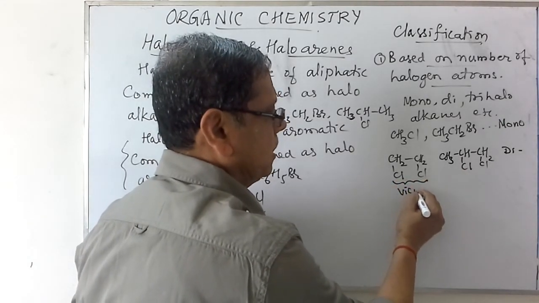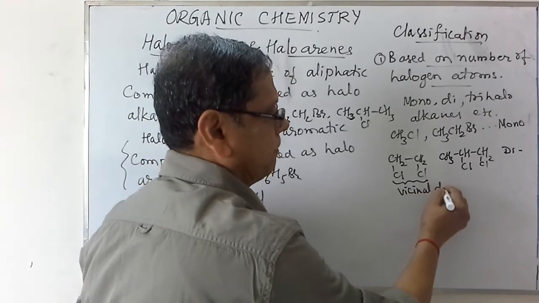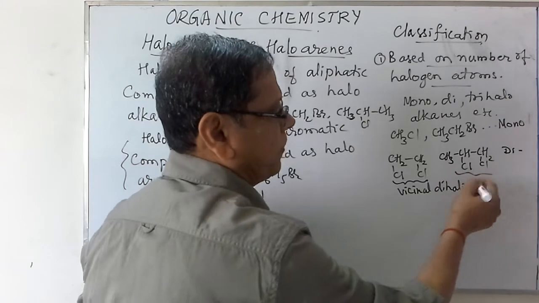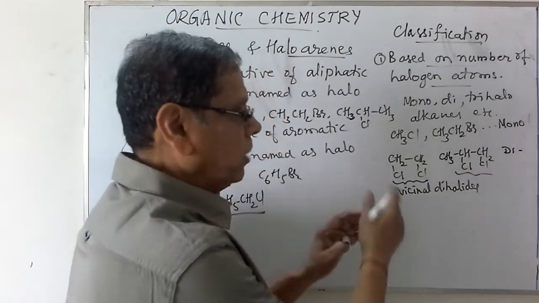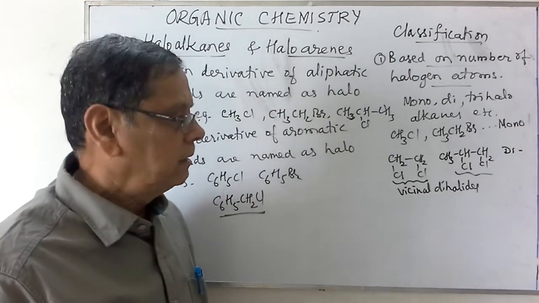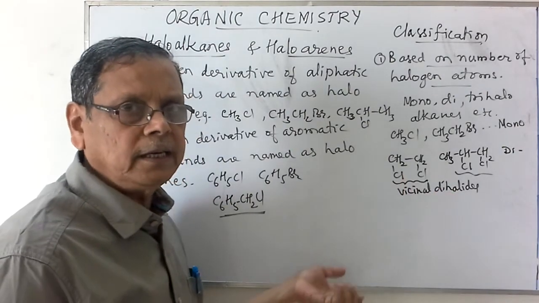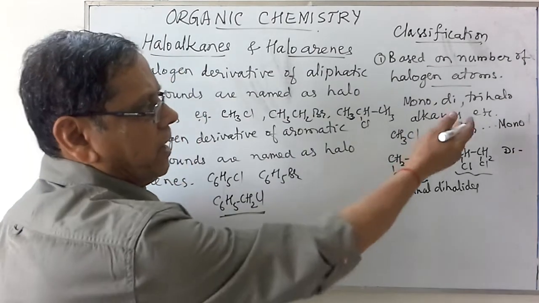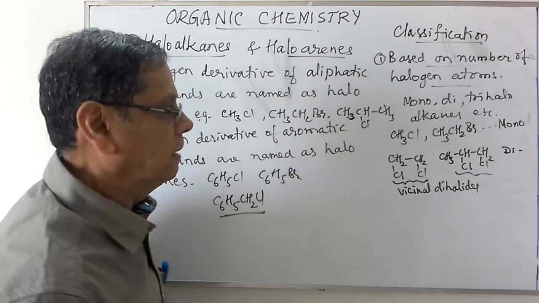They are named as the vicinal dihalides. This is also an example for vicinal dihalide. If two halogens are separated by one or more carbon atoms, then they are called as the isolated dihalides, or this is the vicinal dihalide. Similarly, we have the trihalo compounds, etc.